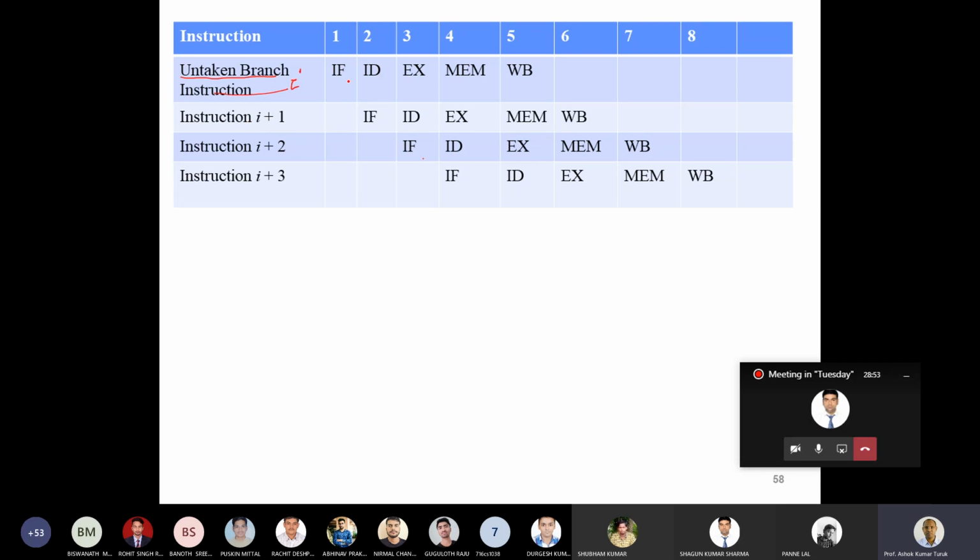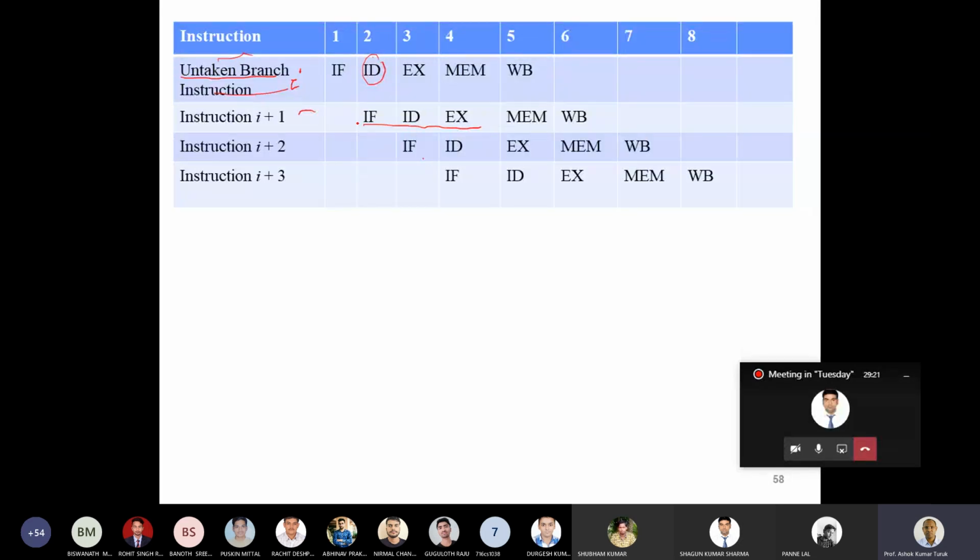So the branch instruction you are fetching, you are predicting that it is an untaken branch. You decode that it's a branch instruction and you predicted that it's an untaken branch instruction. So you fetch the next successor instruction, instruction I plus 1 is fetched. Now the outcome of the branch is untaken. That means the branch is not going to take place.